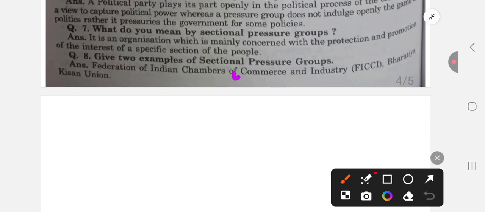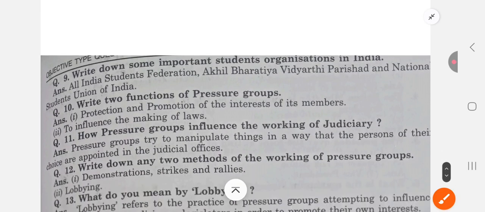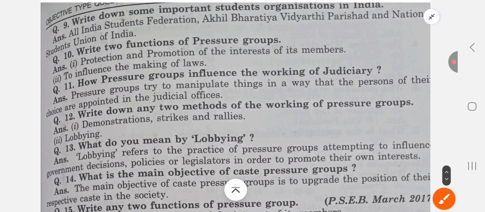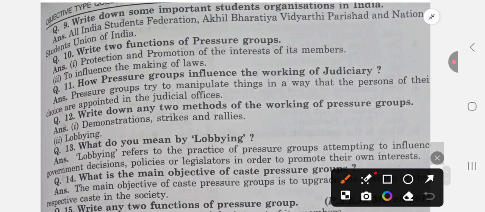So it is a section interest group, that is people with commerce or traders, and Bharatiya Kisan Union is of Kisan. So Kisan is one section and the traders are another section.